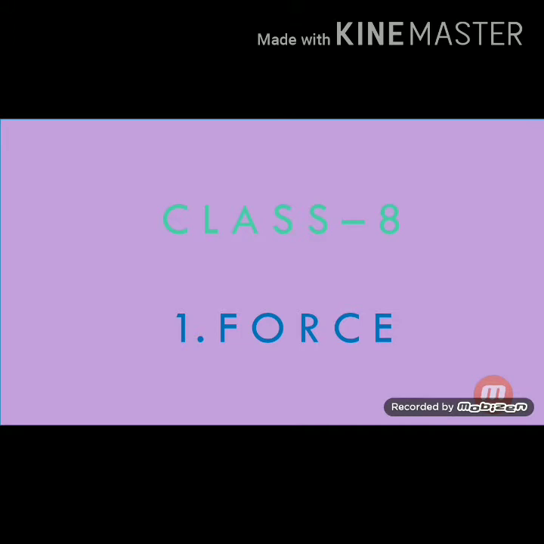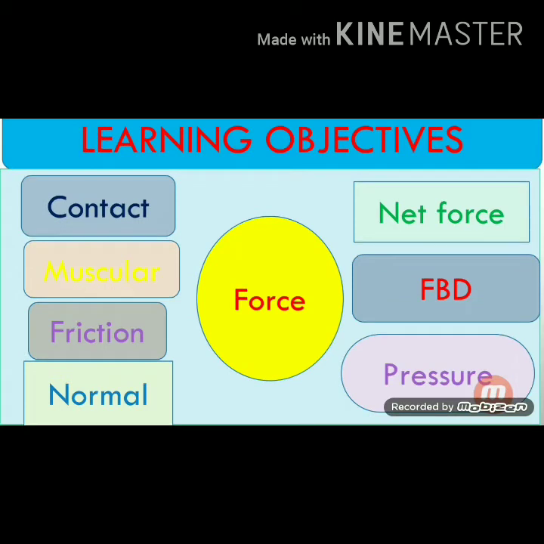In the previous class, we discussed what is force and pulling force, pushing force, contact force and non-contact force. We also discussed non-contact force with examples, right? Today in this class we are going to learn about contact force and its examples. They are muscular force, frictional force, normal force and finally tension. Next we have to discuss net force, free body diagram and pressure.